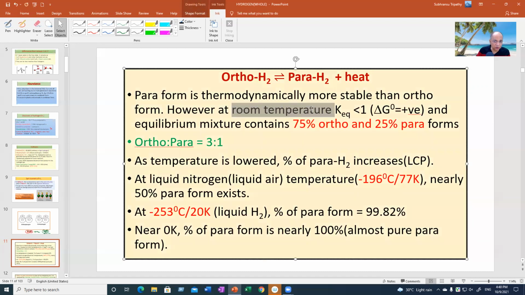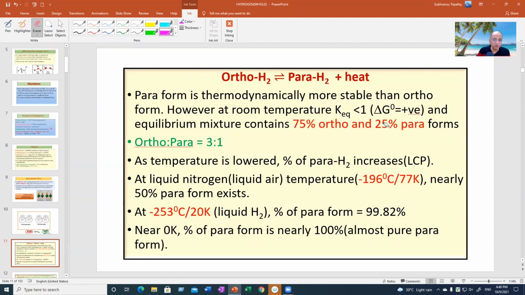However, at room temperature, don't forget this, the equilibrium constant is less than 1. Let us forget about it: the free energy change is positive. We'll learn about this in thermodynamics.